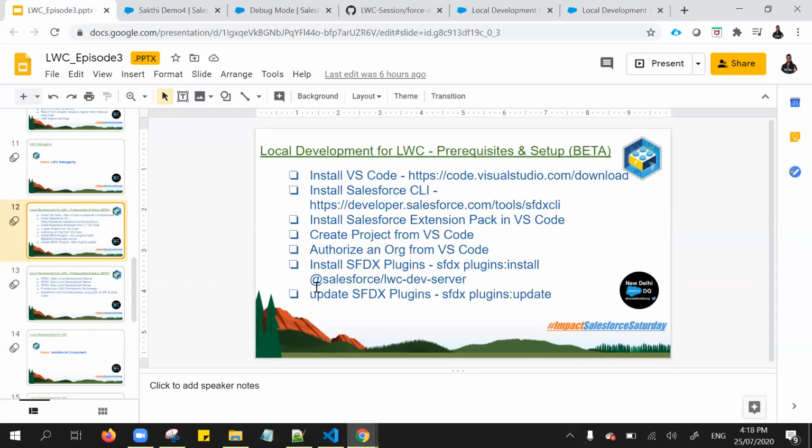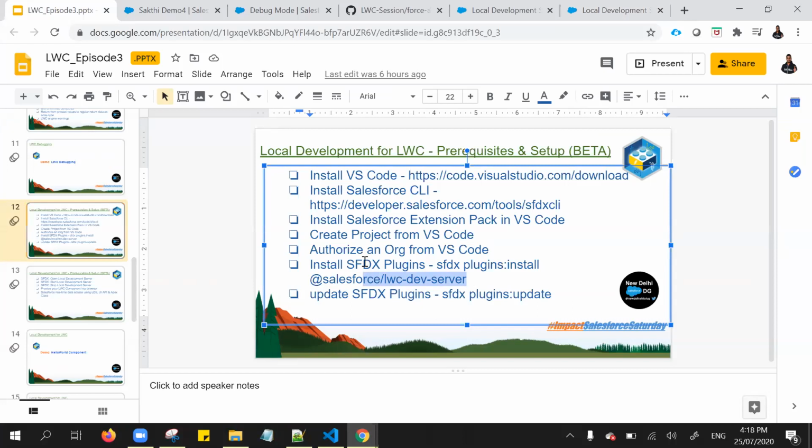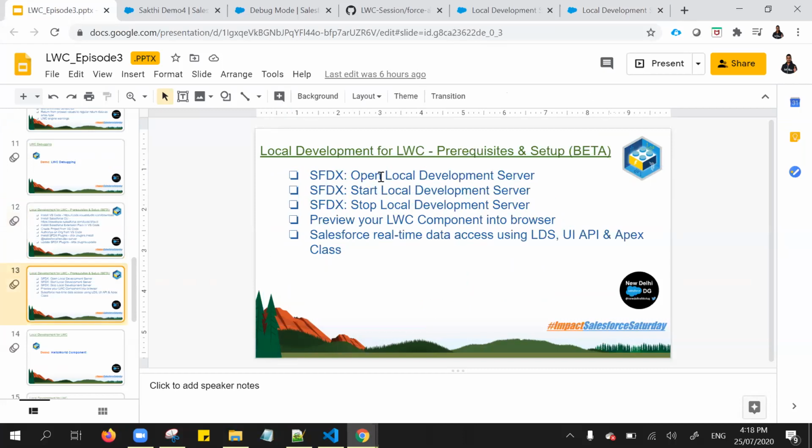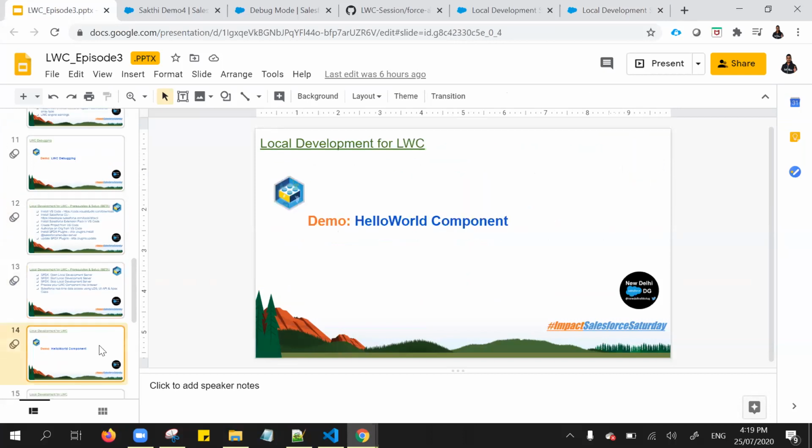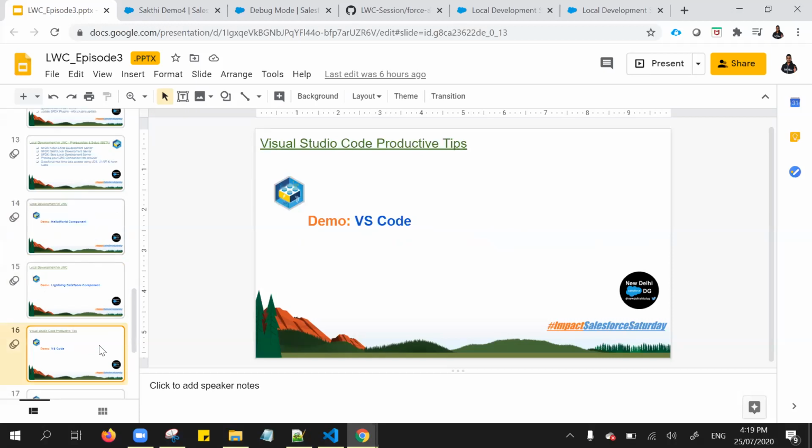So this is about local development for Lightning Web Component, prerequisites and setup. As I mentioned, it's a beta version, so that's the reason we need to install this LWC dev server plugin from the SFDX. Here I also covered the three commands available: local development server, and for opening, start or stop. And I showed the Lightning data table component in local development for Lightning Web Component. Okay, let's move to the next topic, about Visual Studio Code productivity tips.